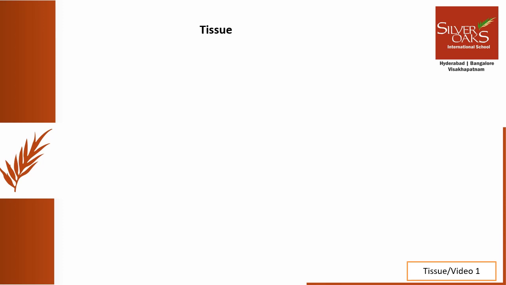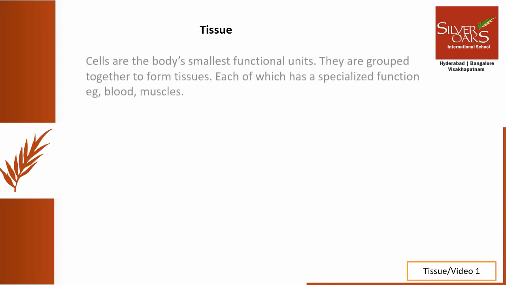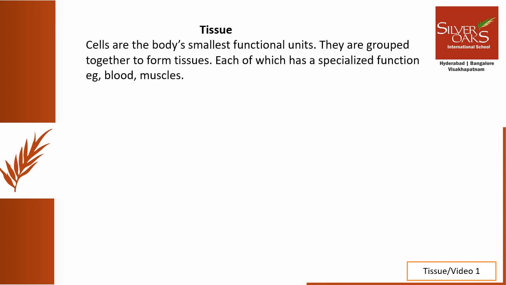Now these cells in multicellular organisms are specialized. They are specialized to carry few functions. And each specialized function is taken by a different group of cells. What does it mean? It means that a particular function is carried out by a cluster of cells at a definite place in the body. And this cluster of cells is called a tissue. So you guessed it right. Our today's topic is all about tissues.